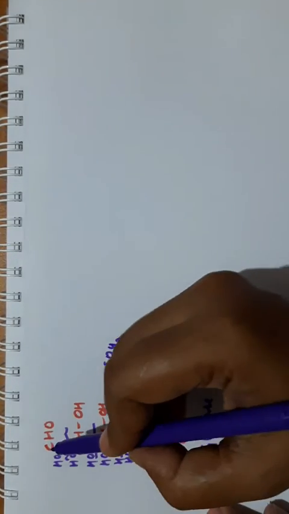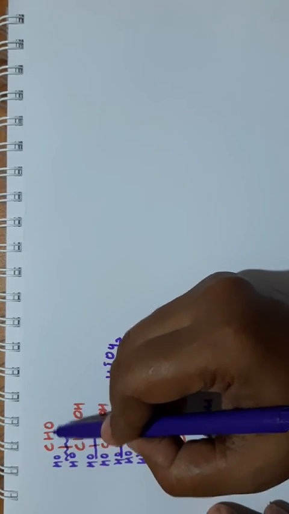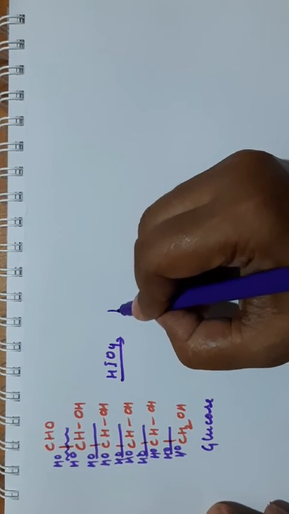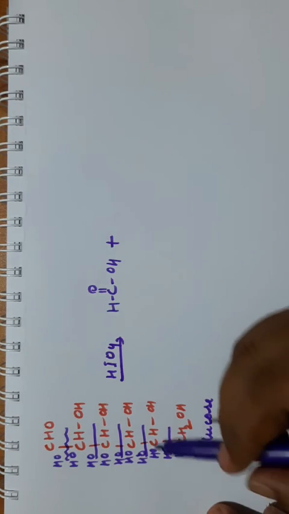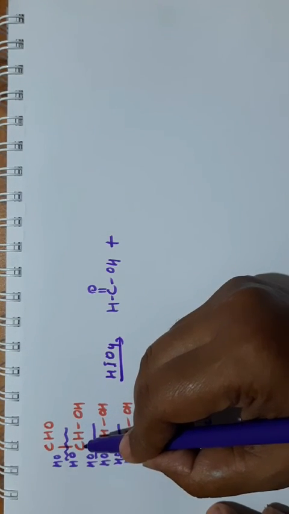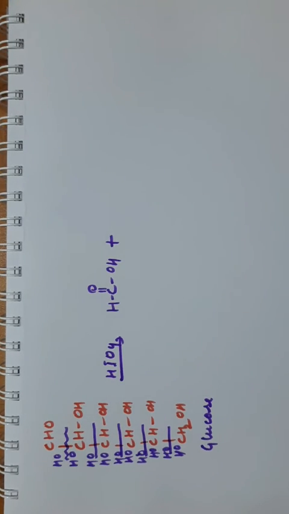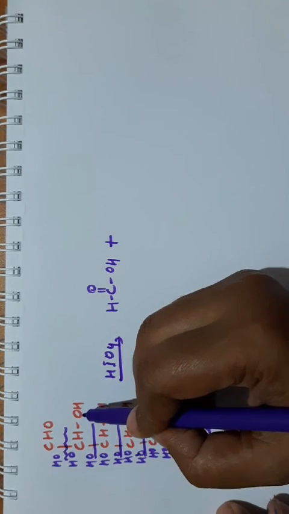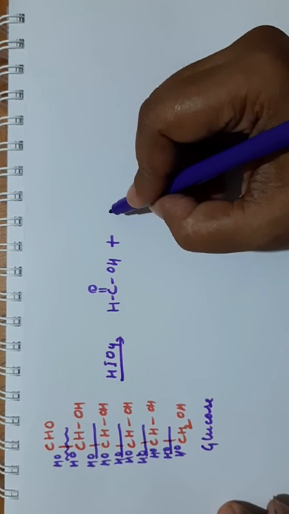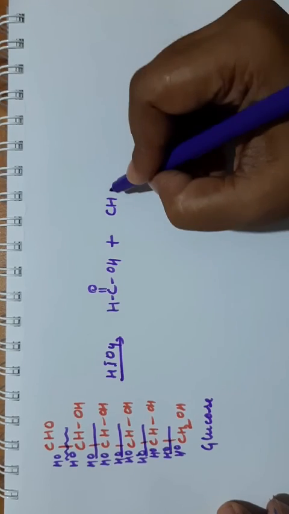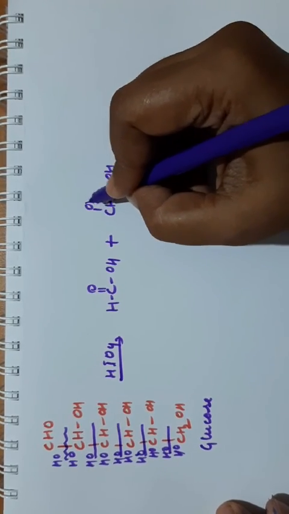Clear? Now see, from this CHO and OH, what is formed here? HCOOH. This is the product. Clear? Now next one is, see this product HCHO and OH. So what is the product? HC and three OH are there. We can write this as CH, and one OH is there and two OH we have just attached.